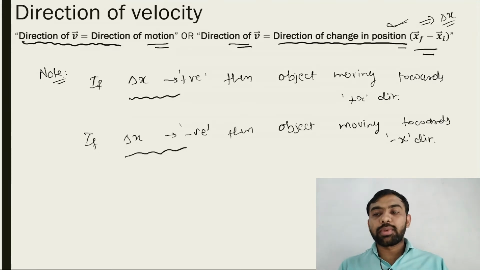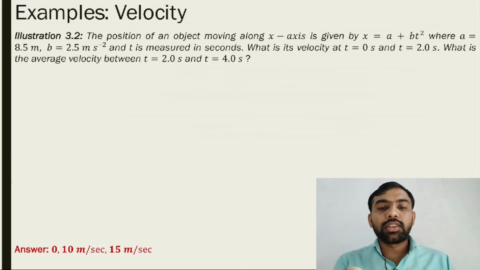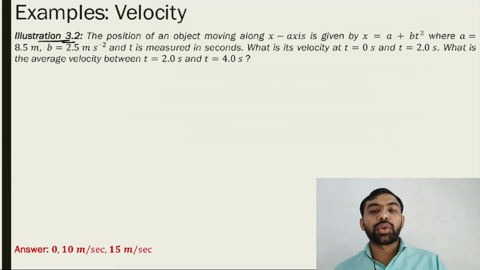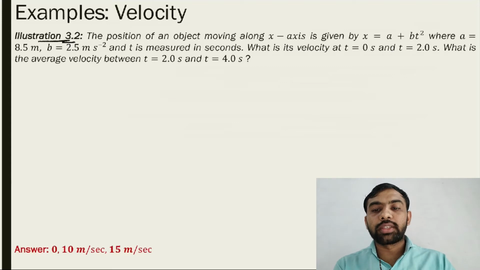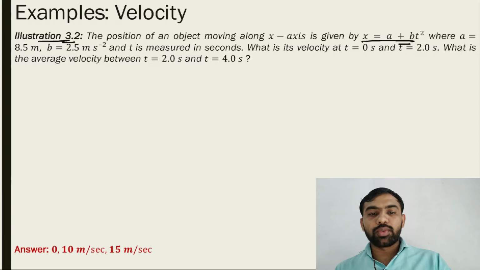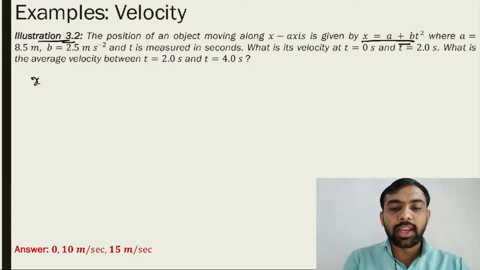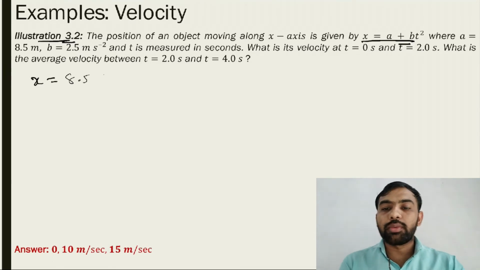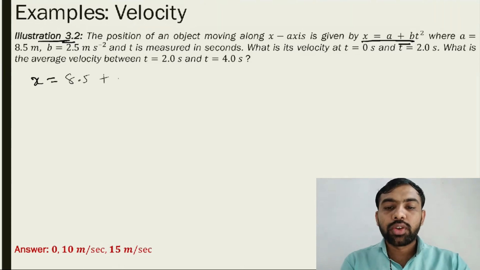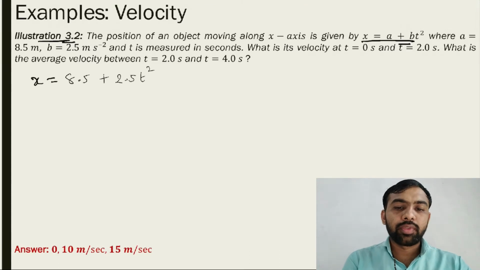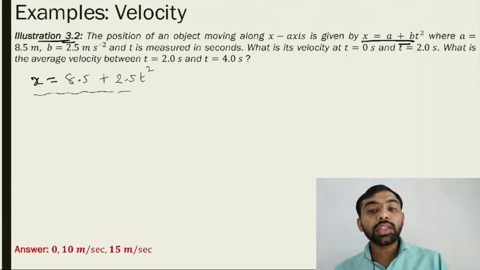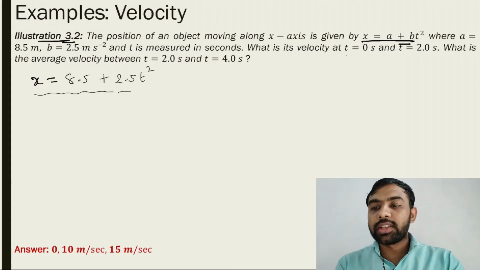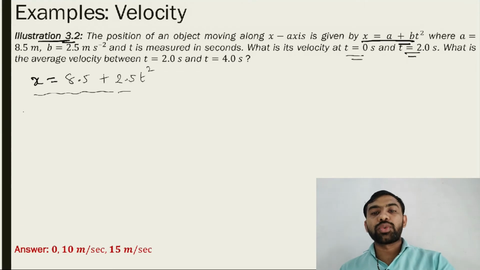Let's solve some examples based on this. That is a textbook example, illustration number 3.2. The position of an object moving along the x-axis is given by x is equal to a plus b t square, where a and b are given to us. a is equal to 8.5 and b is equal to 2.5, so x is equal to 8.5 plus 2.5 t square, and t is measured in seconds. What is the velocity at t is equal to 0 second and t is equal to 2 seconds?